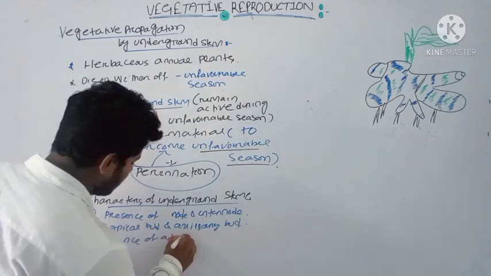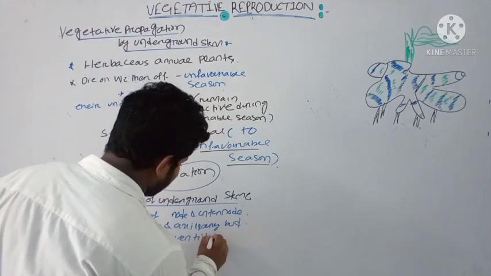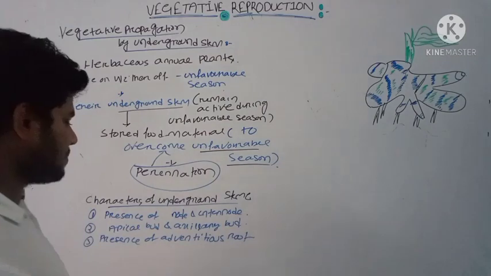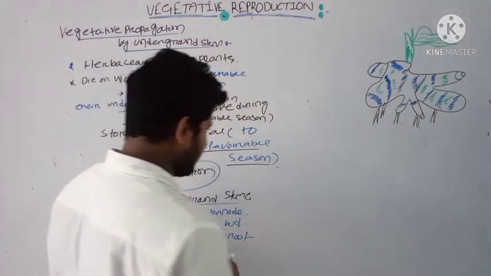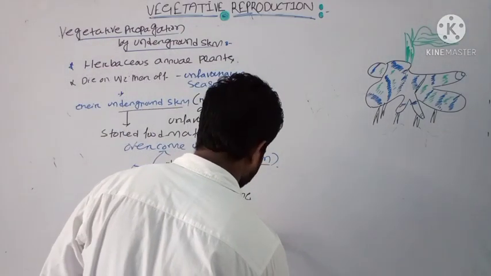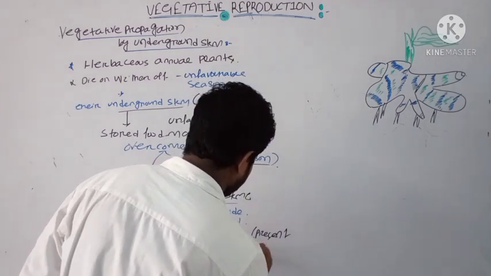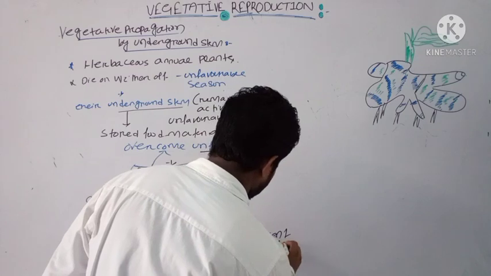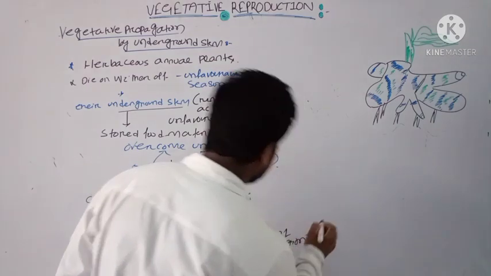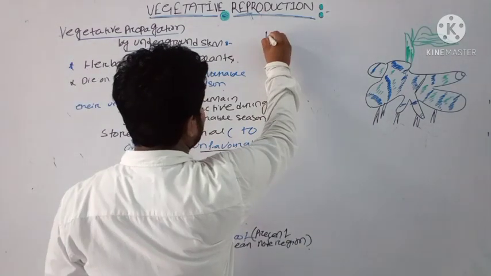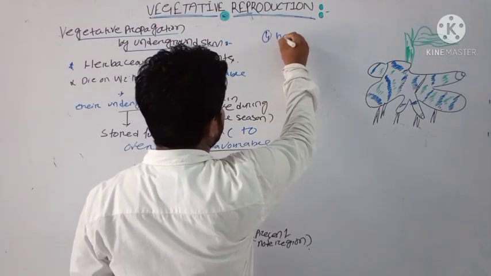Then next, presence of adventitious root that are present near the node region. Then the fourth point is that they are having scaly leaves.